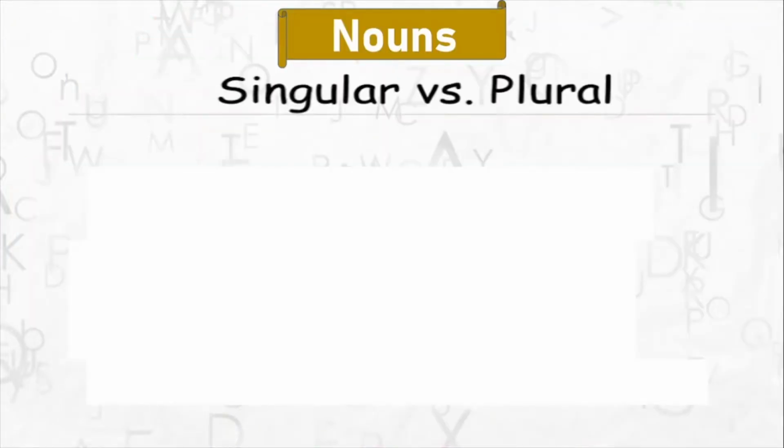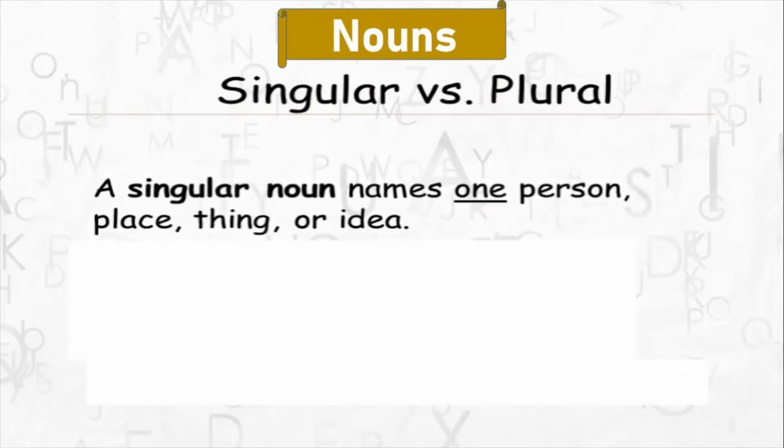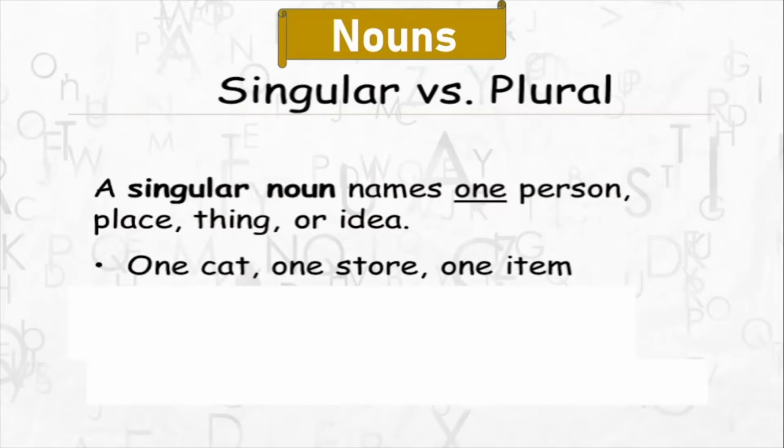So when we talk about nouns, what did we just discuss? We discussed that nouns can be singular and they can be plural also. So let us take a look at both of them now. A singular noun names one person, place, thing or idea. So what is a noun? A noun means the name of a person, the name of a place, the name of a thing or idea. So a singular noun names one person, one place, one thing or one idea. Whereas a plural, what does it do? It goes for more than one.